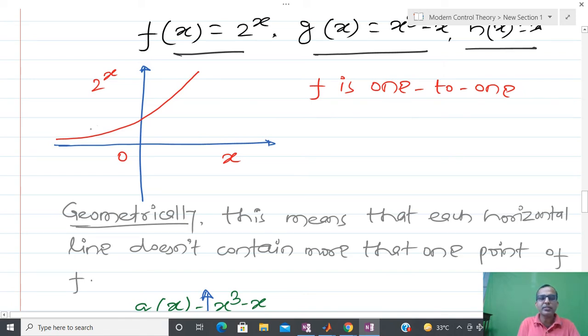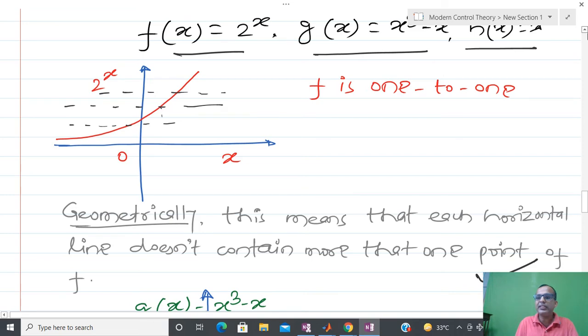If you draw a horizontal line anywhere, it is not going to cut this curve two times, and due to that, in this geometrical way, you can claim that it is a one-one function.